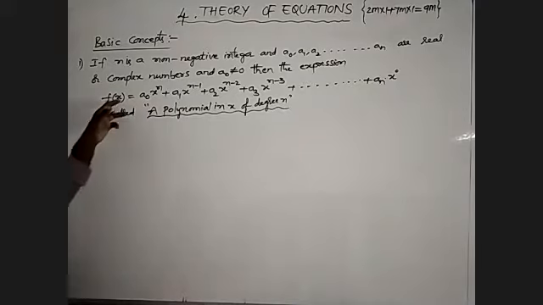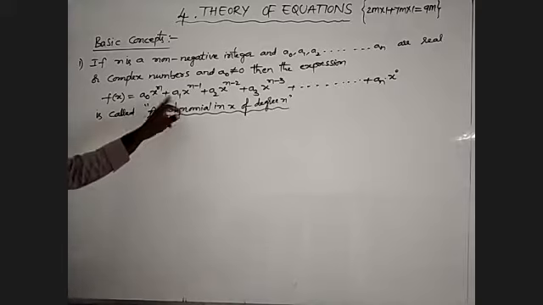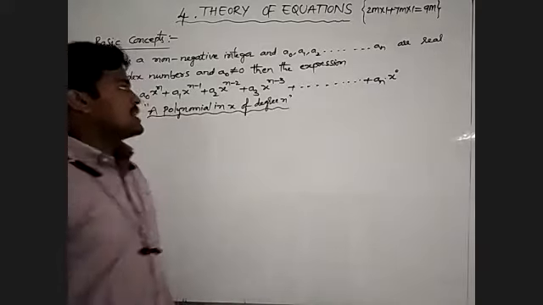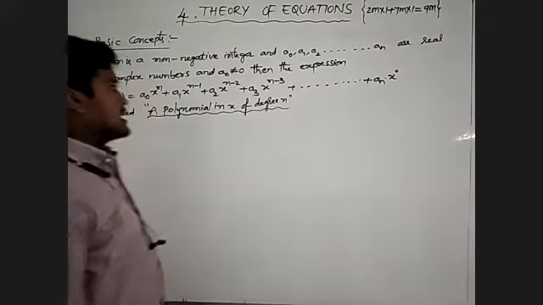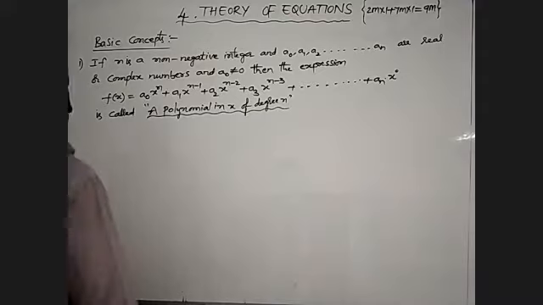Then the expression f of x is equal to a0 x power n plus a1 x power n minus 1 plus a2 x power n minus 2 plus a3 x power n minus 3 and so on plus an x power 0 is called a polynomial in x of degree n. After that, now I will discuss the second one.